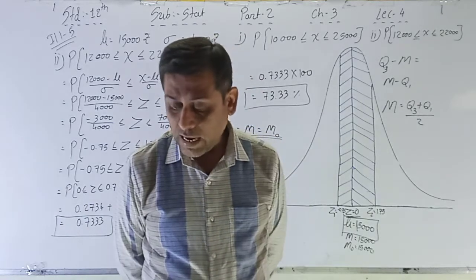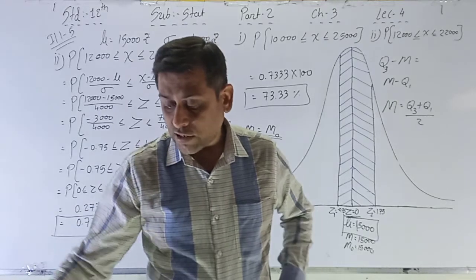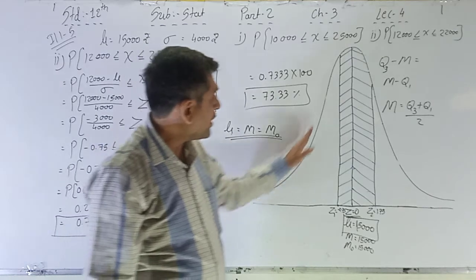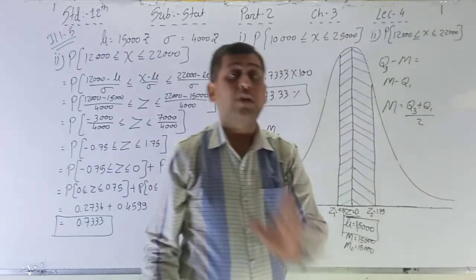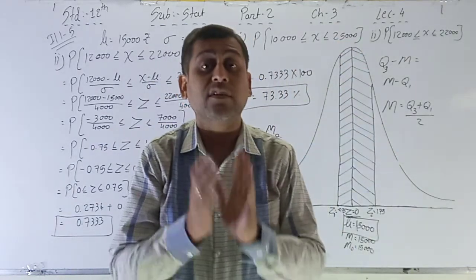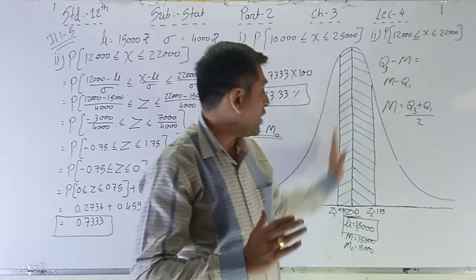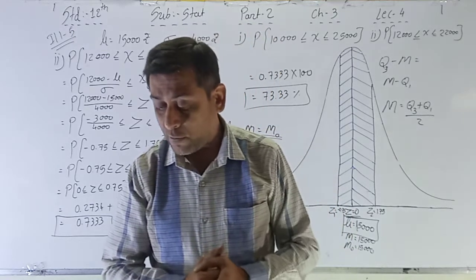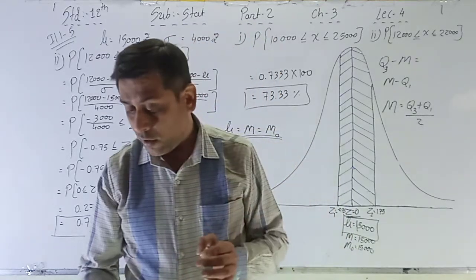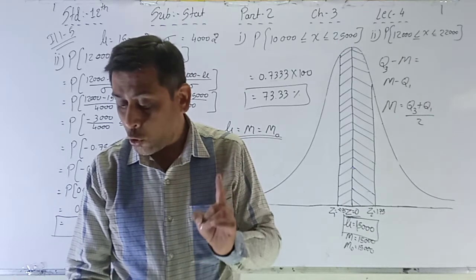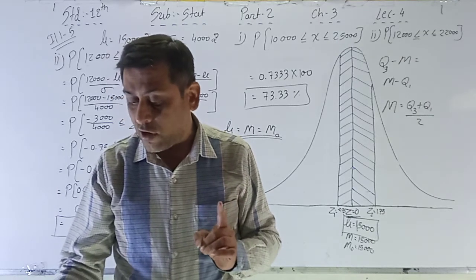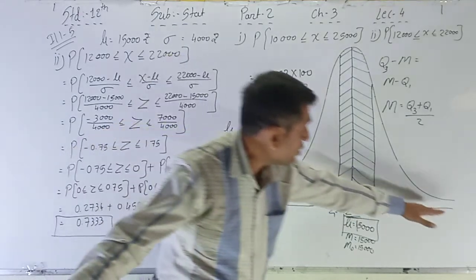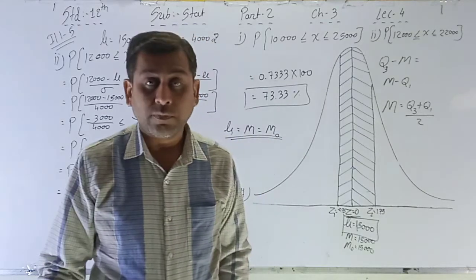Okay. Now the sixth point. The probability curve is completely bell-shaped. Yes, the probability curve is completely bell-shaped because it's a normal distribution and it's symmetric about the perpendicular, on both sides of the perpendicular. That's why it's bell-shaped. Okay. Now the 7th point. Normal curve is asymptotic to the x-axis, the tails never touch the axis. See here, the tail never touches the x-axis.